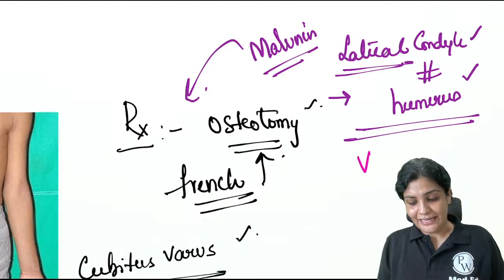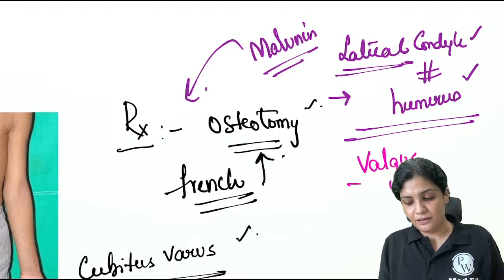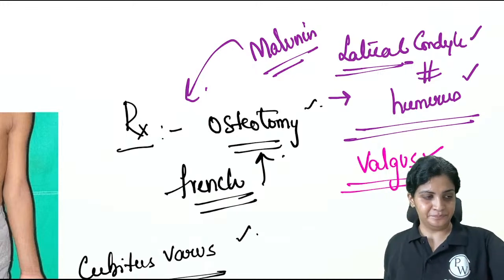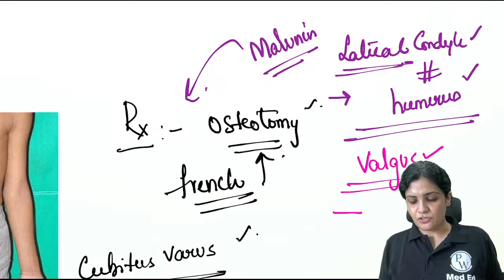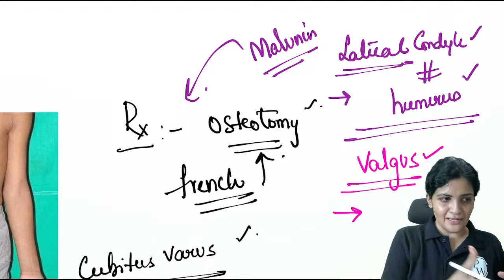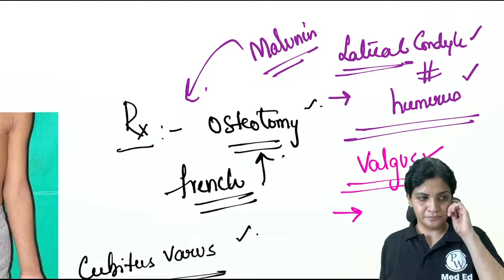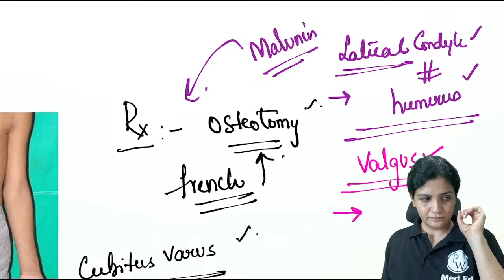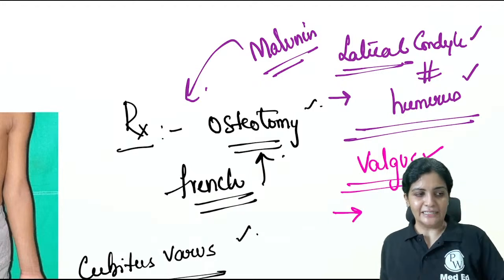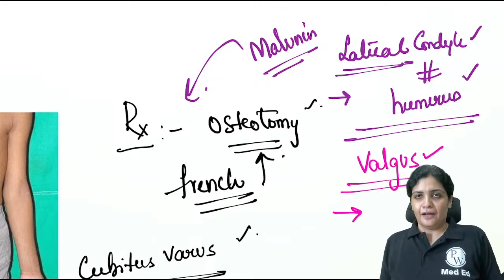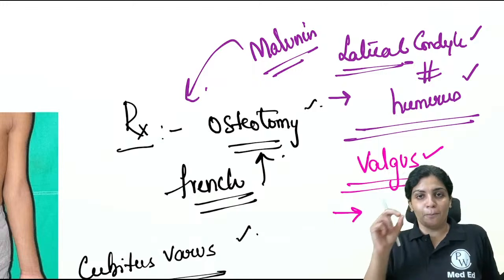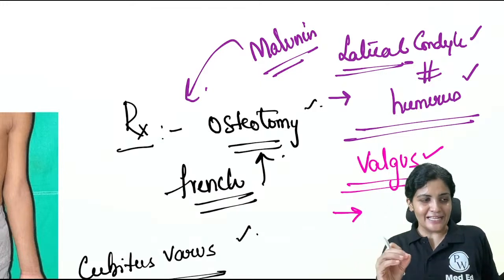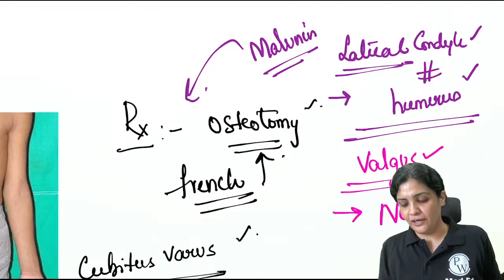Yes, cubitus valgus. But how does this valgus appear? Why does this occur? The varus is because of malunion, right? So here the valgus is because of... yeah, tardy ulnar palsy is there. Maybe my question is not proper. So what is that late complication which we see? Cubitus valgus is, yes, very good. Shri, very good. Non-union. So in lateral condylar fracture.